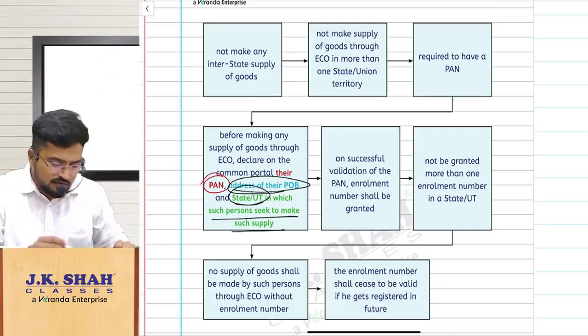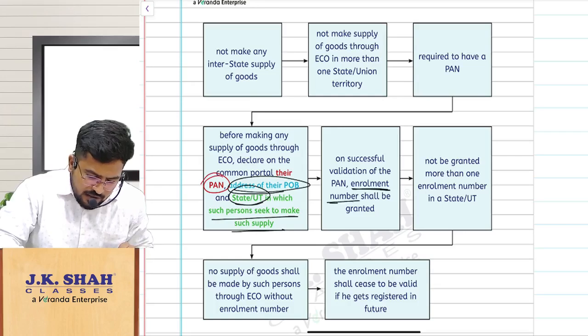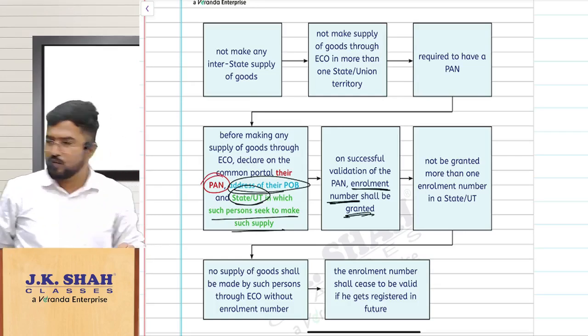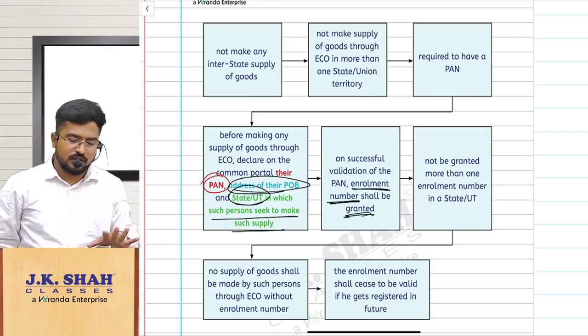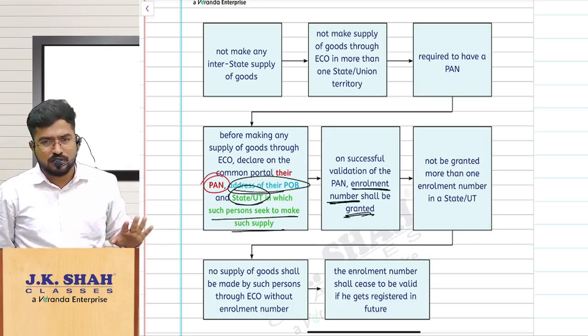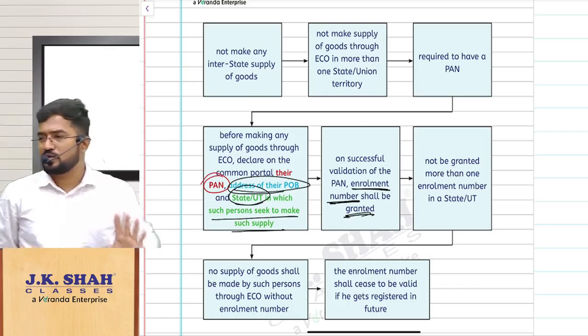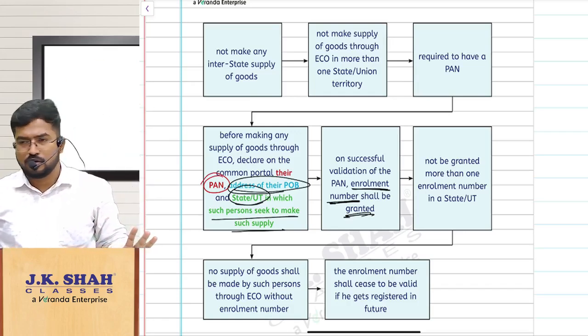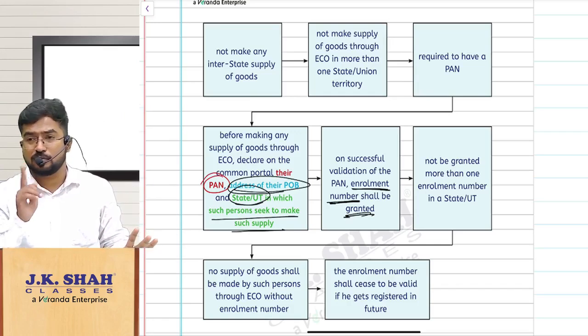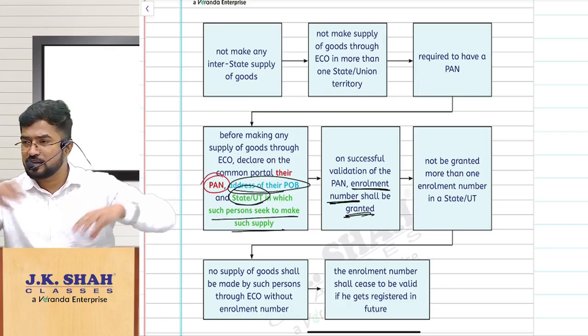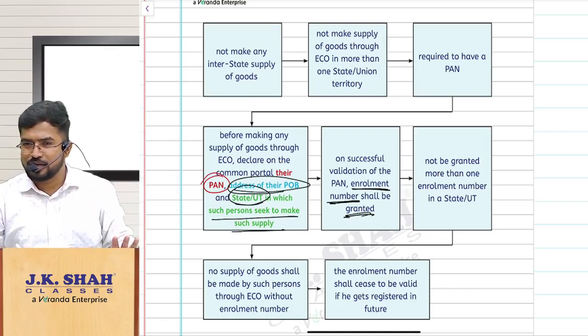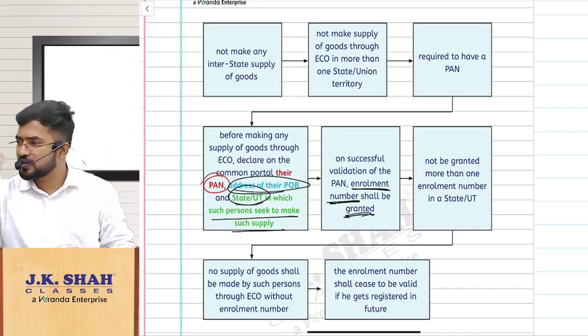Then, on successful validation of all these things and the PAN, the portal will give you one enrollment number. That enrollment number you give to the e-commerce operator. You cannot have more than one enrollment number per state. You will go for every state and get an enrollment number. Online you will say, sir, I want to supply in Andhra Pradesh. Sir, I want to supply in Karnataka.